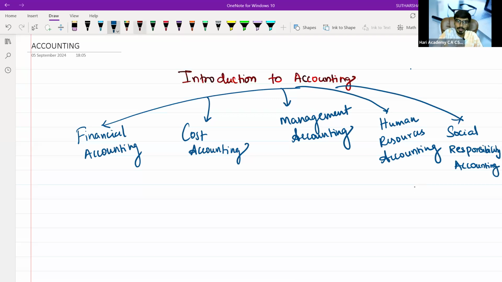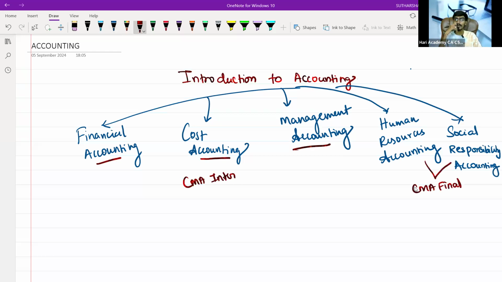So you are going to study financial accounting, cost accounting, and management accounting at CMA Inter level, and human resource accounting and social responsibility accounting at CMA Final level. In the final portion, social responsibility accounting and the emergence of new accounting techniques will all be studied.